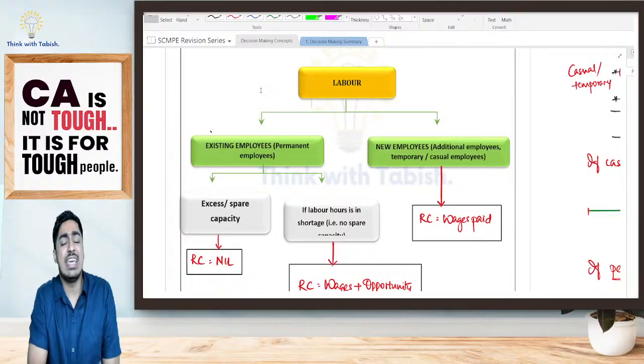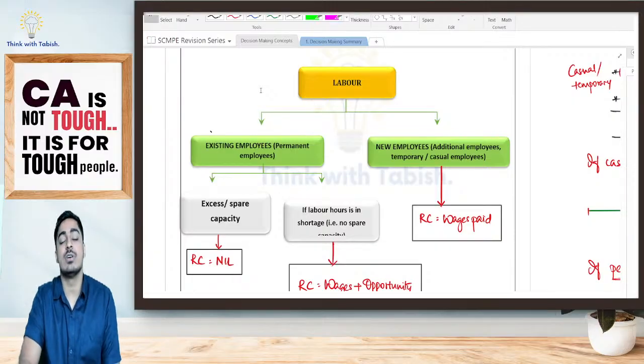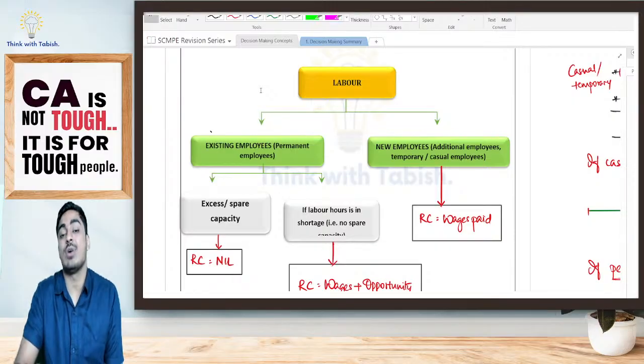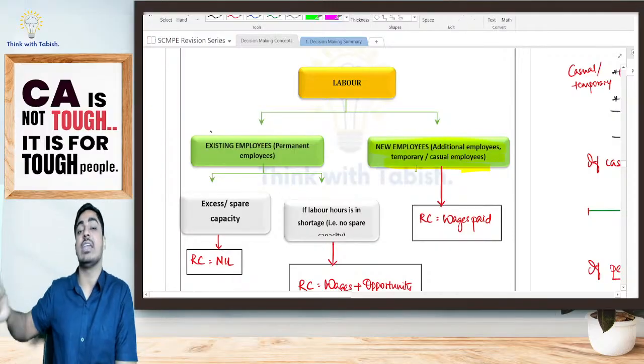I'm asking whether existing employees can do the work. They're telling no. Existing employees are fully occupied, they have full-time work. They cannot do the work. So that means I will have to hire new employees for that. Yes or no? So if I start CA Final classes, I'll have to hire new employees for that.